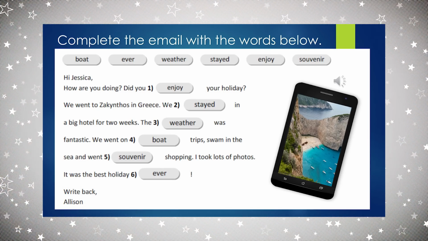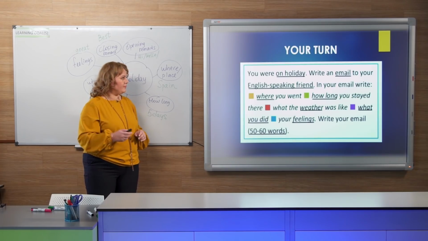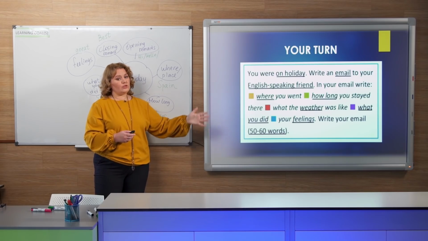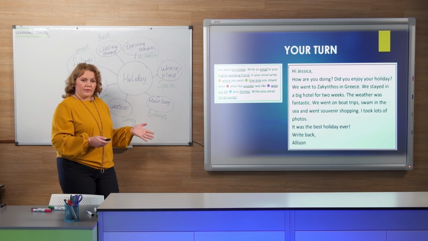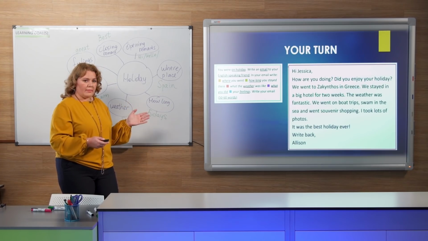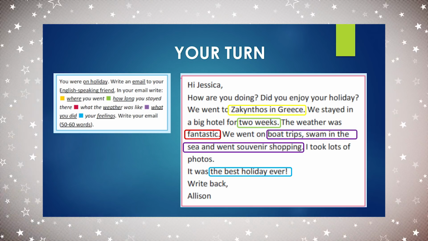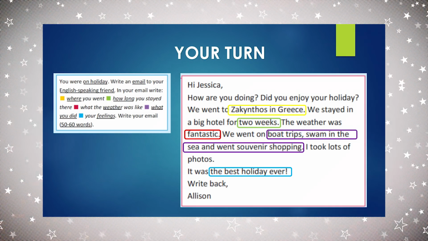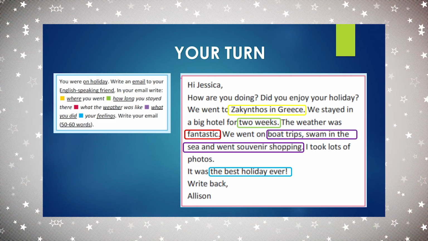Right back, Alison. Good. Now, let's move on. So, again, remember the task, and it's your turn to write it. Before you write your own email, let me remind you of the important information that you need to mention. So let's take the Alison example again and have a look. Where did she go? The place. So find this information in the text. Is it there?